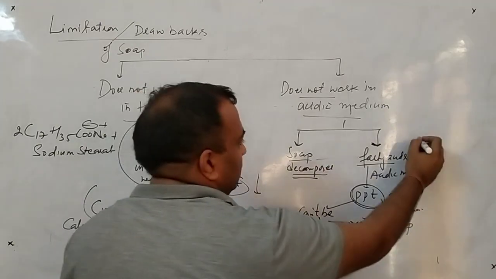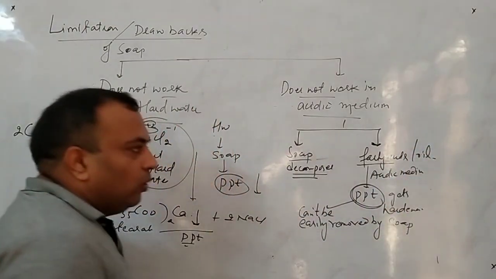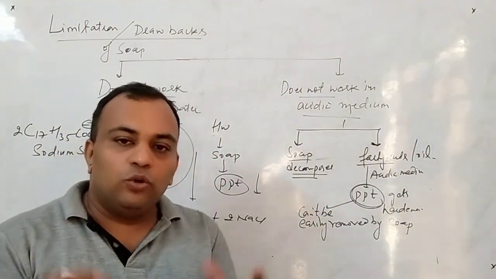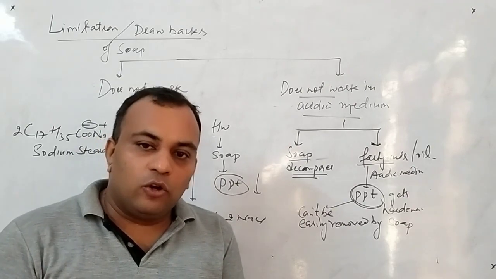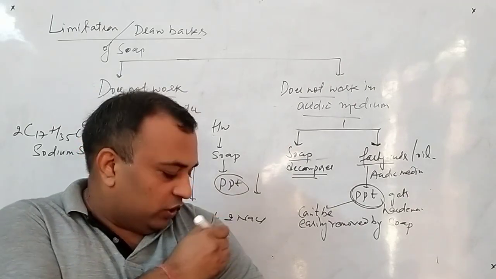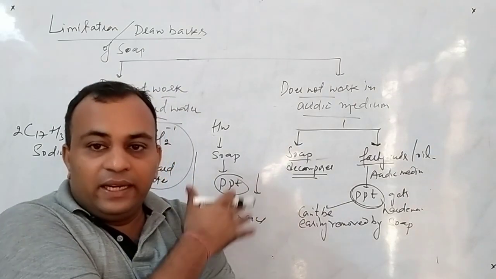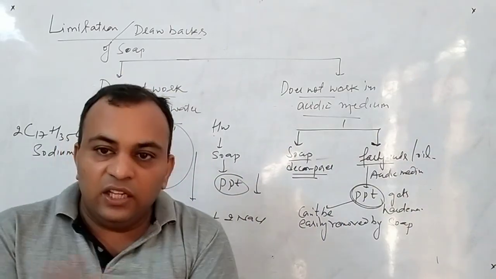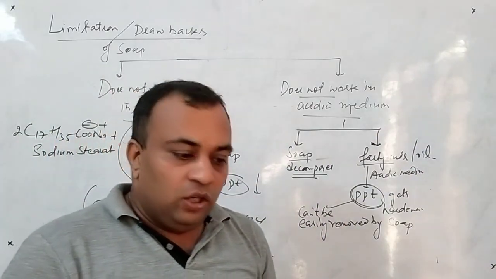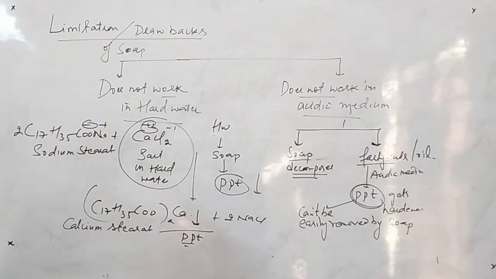I can say the oil droplets. The oil droplets that were formed, in which the dirt particle was trapped, suppose it is lying here, then this particular oil droplet gets hardened in acidic medium, and this cannot be easily removed with the help of a soap. Clear? So these are the two main disadvantages or limitations of the soap.